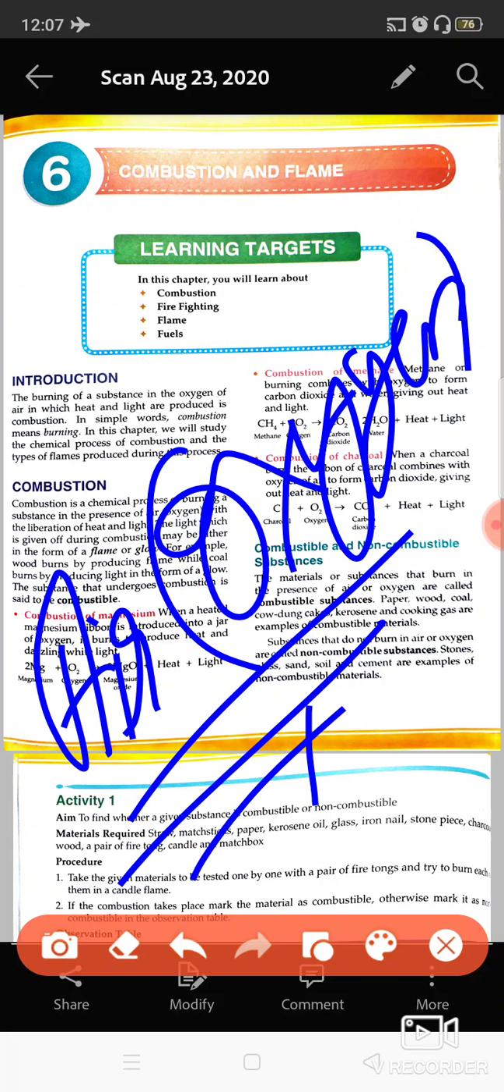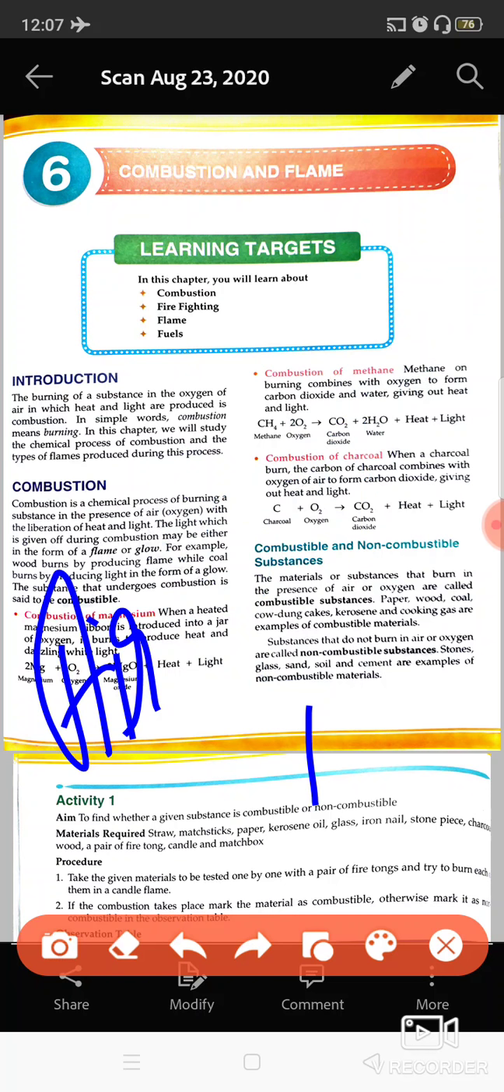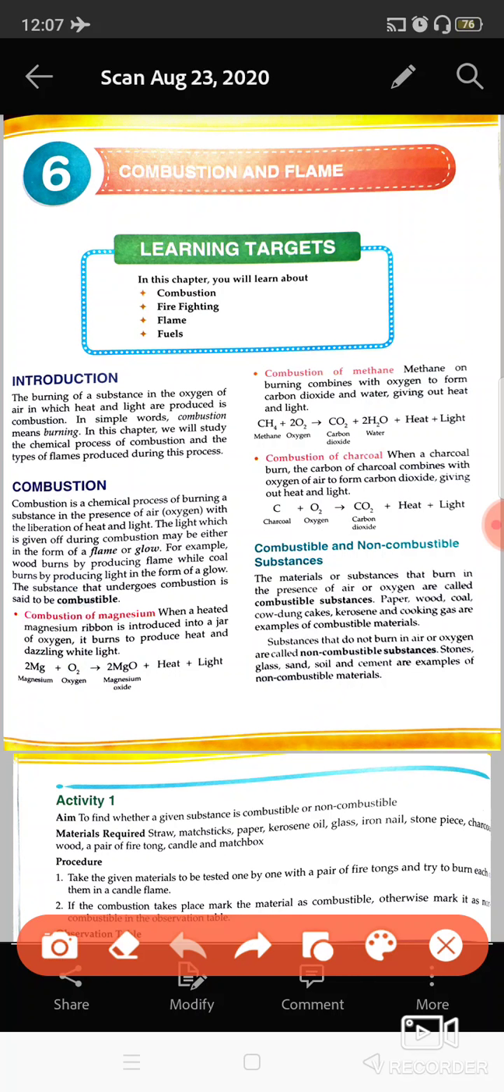If anything is oxidized, it is also known as an oxidation reaction. Oxidation means that when anything combines with oxygen, oxides are formed. That reaction is known as an oxidation reaction. So during the combustion reaction, oxygen is utilized to form oxides, and the oxide most commonly formed is carbon dioxide, and heat and light energy are also formed.